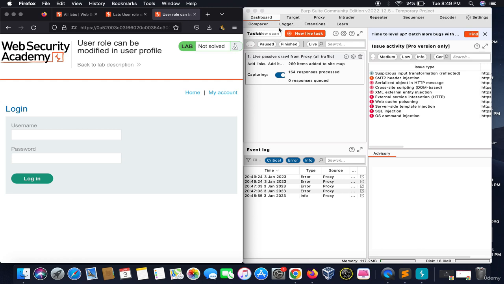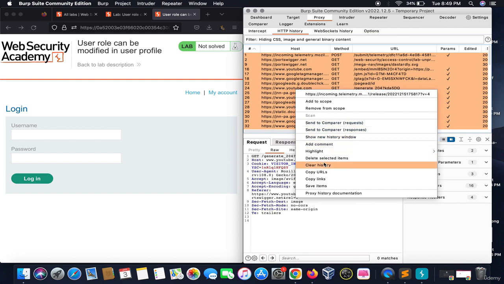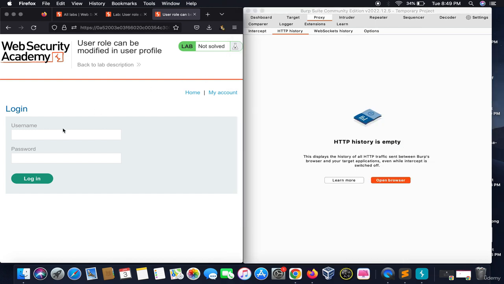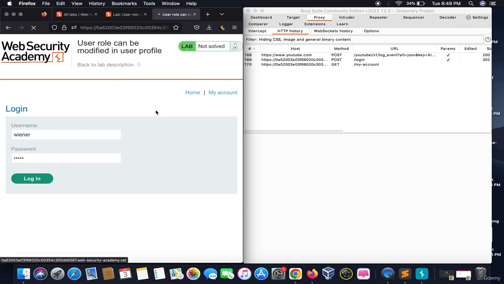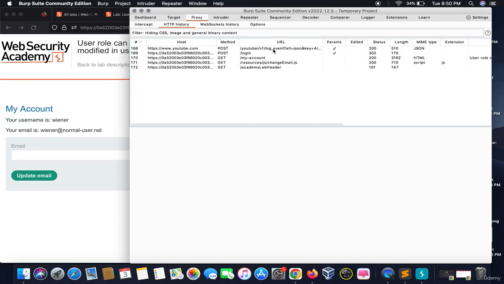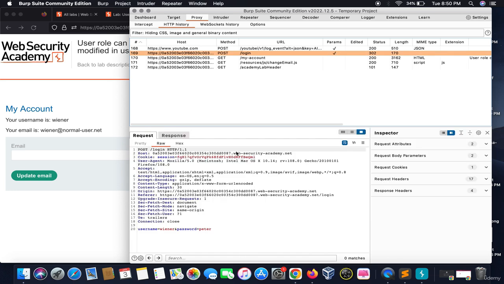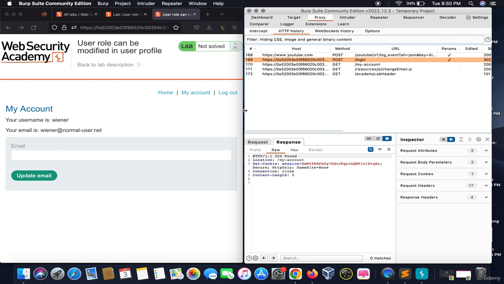Before testing anything, as always, as I suggest, clear the HTTP history, because HTTP history says a lot about a website. So I would write Wiener and Peter. Login. We have tested one functionality and we would analyze the response. The first response is of no use to us, and the other response is only username Wiener, password is Peter, but there is no such column as a role ID. No worries, a hacker mind says test everything you see in your way.